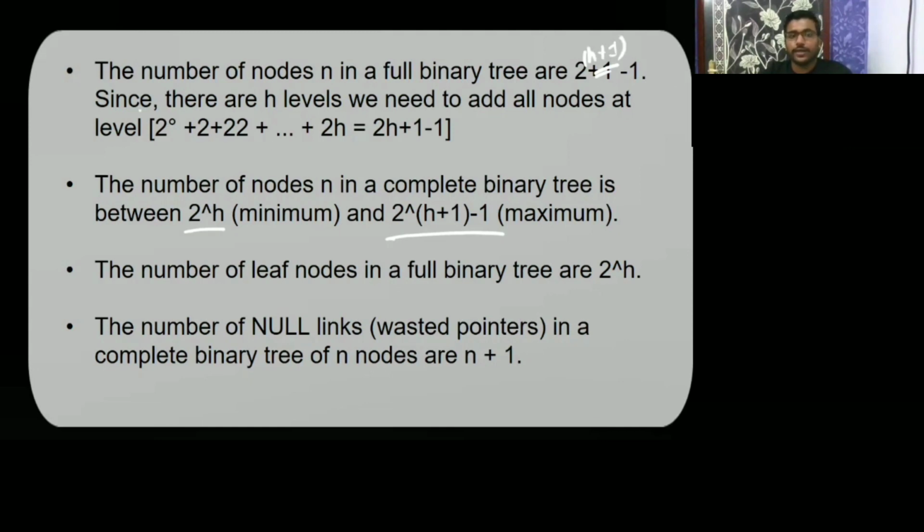Here, for the maximum number of nodes, at the first level you are going to get 2 to the power 0. Then at this level you get 2 to the power 1, because we are trying to find it for the full binary tree. Then here 2 to the power 2, and so on like this.